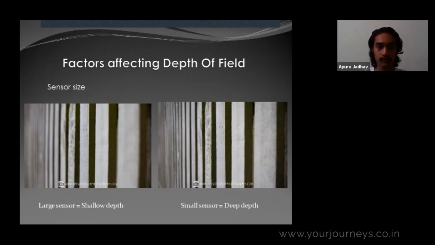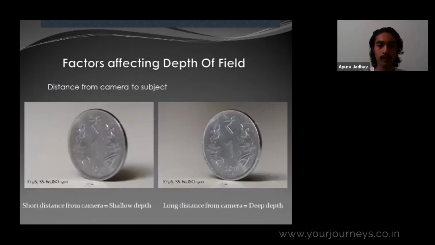So the last one is distance from camera to subject. I clicked these images right before the presentation. This one is with the subject at a longer distance from the camera, and this one is with the subject at a shorter distance to the camera. I've cropped the images to make them look almost the same size.